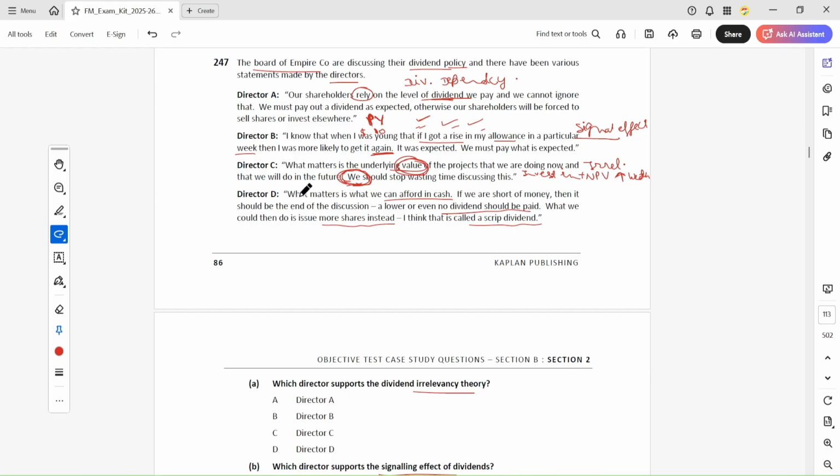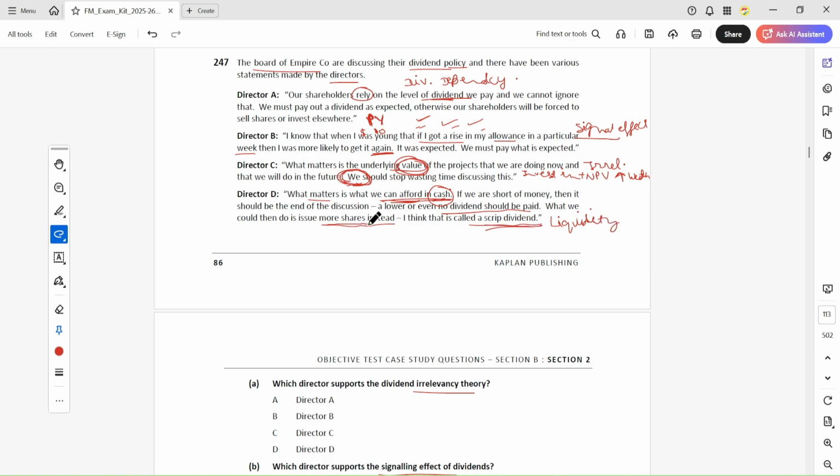Next is director D: what matters is what we can afford in cash. What matters for the dividend is what we can afford in cash. This is talking about liquidity because it is related to cash.